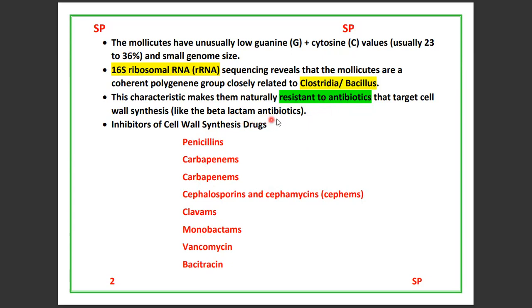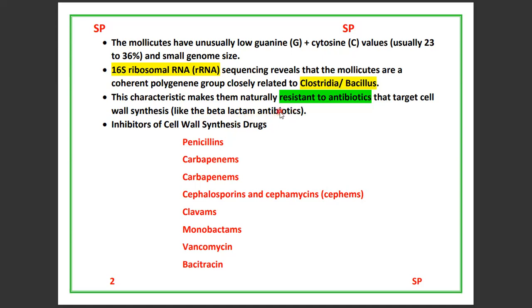Generally, the cell wall breaking antibiotics are known as beta lactam antibiotics.